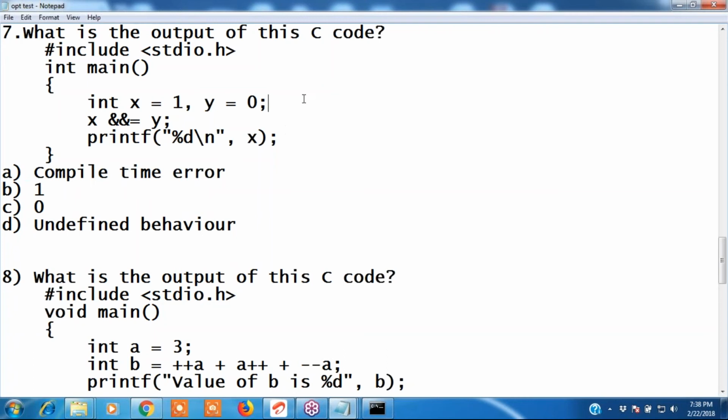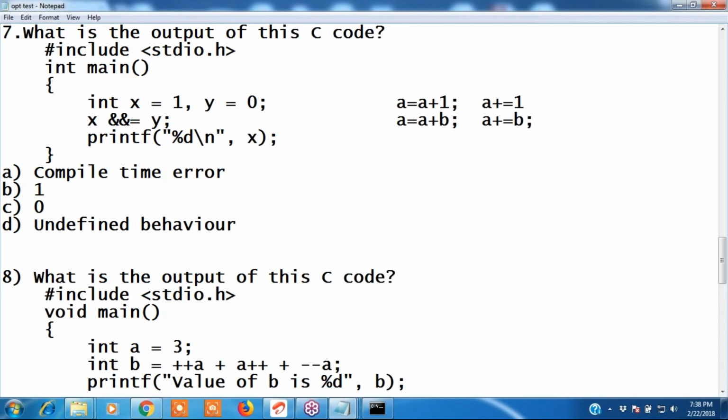Shortcut operators. You know shortcut operators. A equals A plus 1, the shortcut we can write is A plus equals 1. That is an arithmetic operator. A equals A plus B, we can write the shortcut as A plus equals B. This is also valid, because these are arithmetic operators. If it is an arithmetic operator, we can write it.